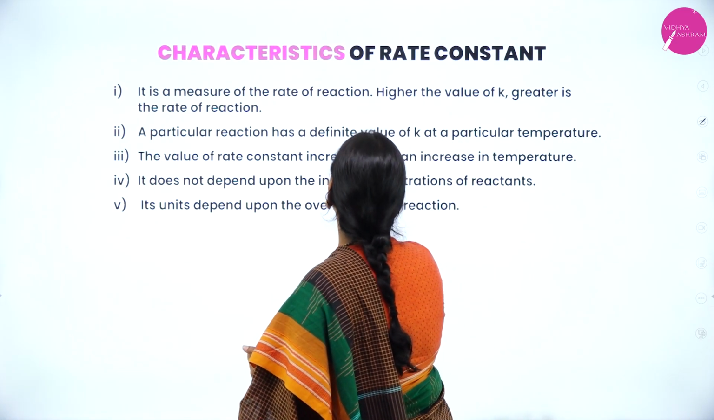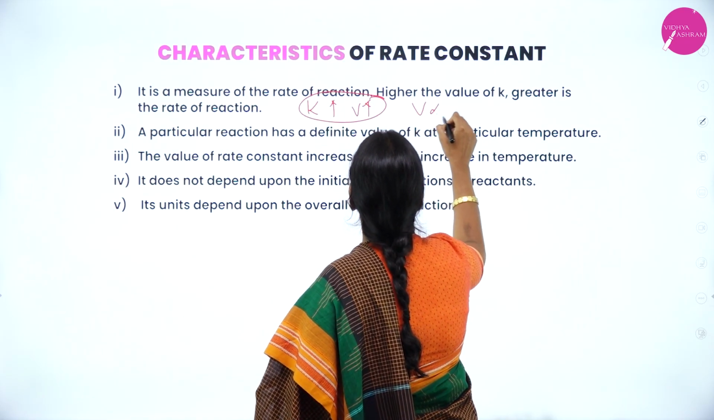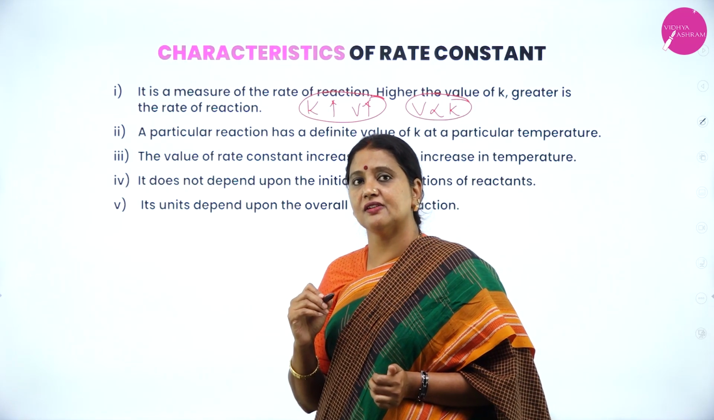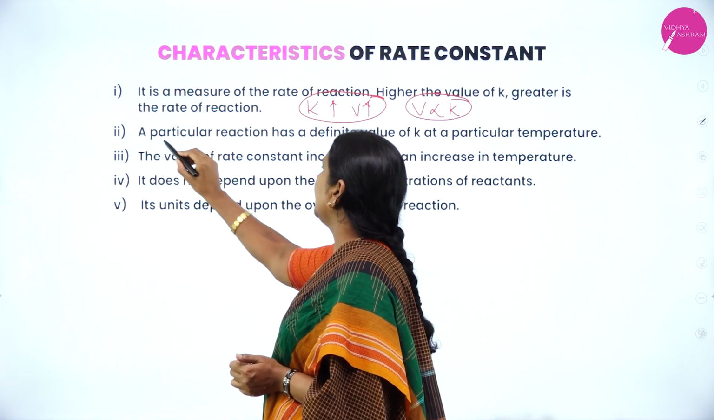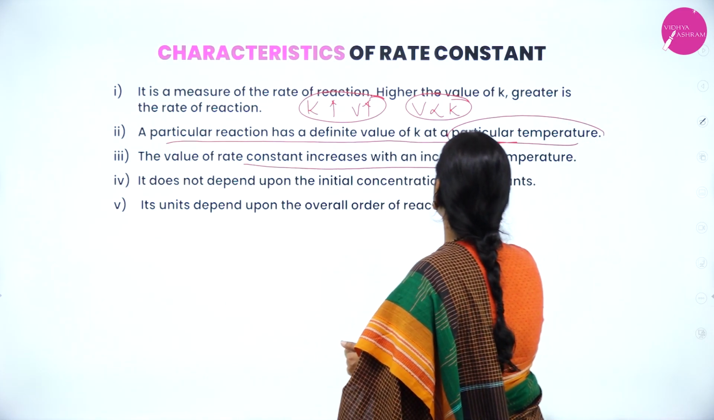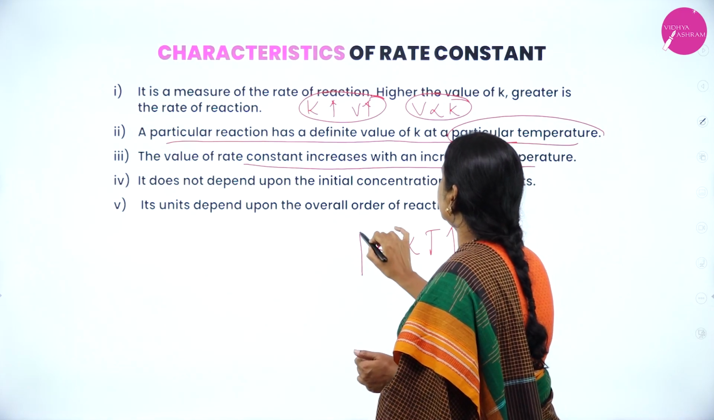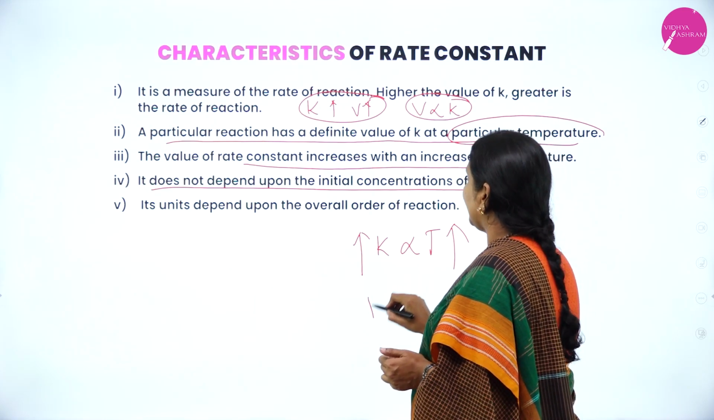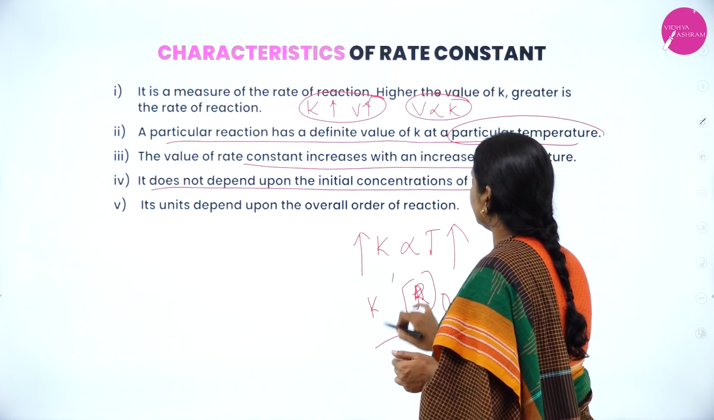Characteristics of the rate constant: the higher the value of K, the higher the velocity, because velocity and velocity constant are directly proportional to each other. If you want to find out which is the fast reaction, it is the one with the high value of K. For a particular reaction, K has a definite value at a particular temperature. The value of the rate constant increases with temperature; as temperature increases, the velocity constant also increases. It does not depend upon the initial concentration of the reactant.